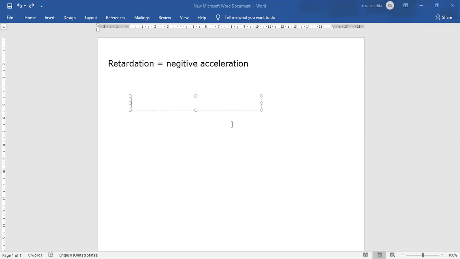As you all know, acceleration is equal to v minus u divided by t, right? Now if you get the value of acceleration negative, then it is nothing but retardation. Understood?